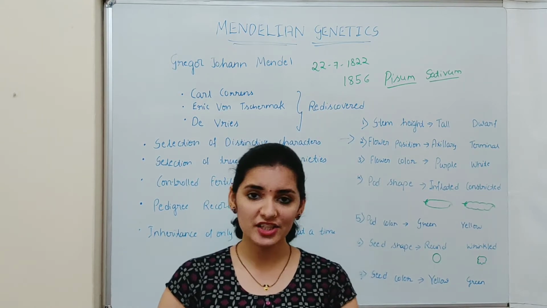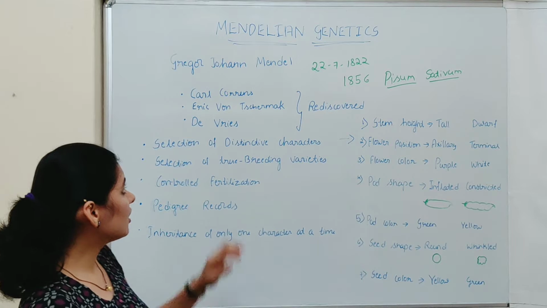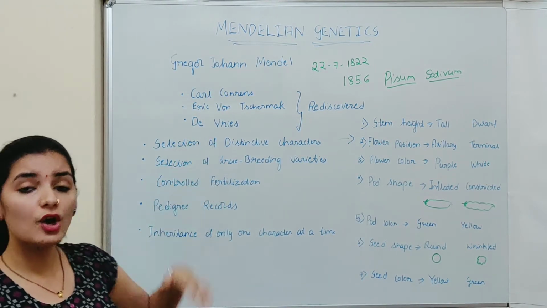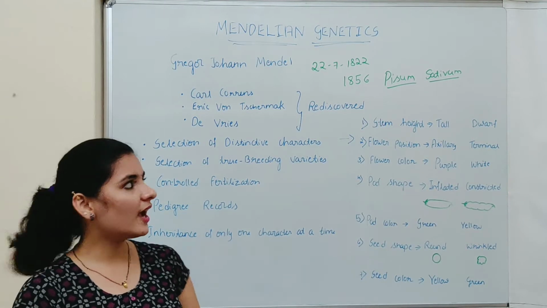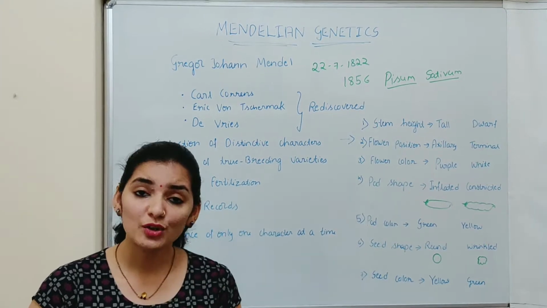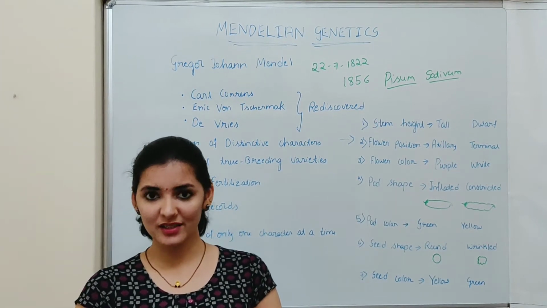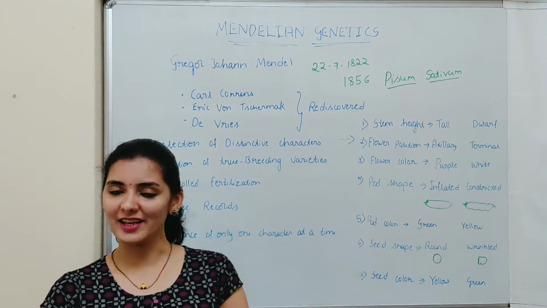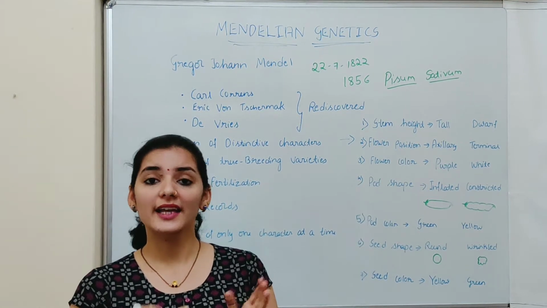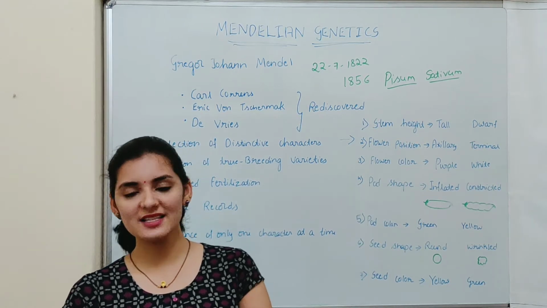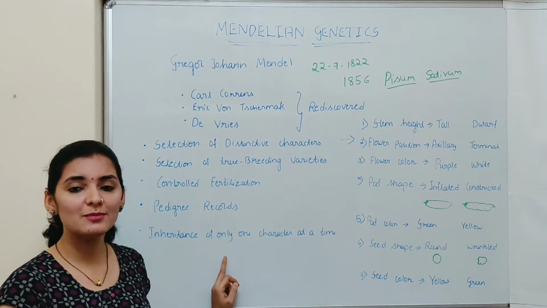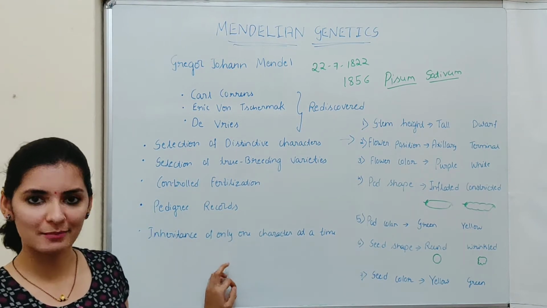It was later, in 1900, that three other scientists known as Carl Correns, Erich von Tschermak and Hugo de Vries rediscovered Mendel's work, and they gave tribute or credit to Mendel's work. It is only after the rediscovery of Mendel's work that it was greatly accepted by all biologists. The reason for the success of Mendel's work is that he employed certain procedures in his breeding experiments. We'll discuss those points responsible for the success of Mendel's work one by one.